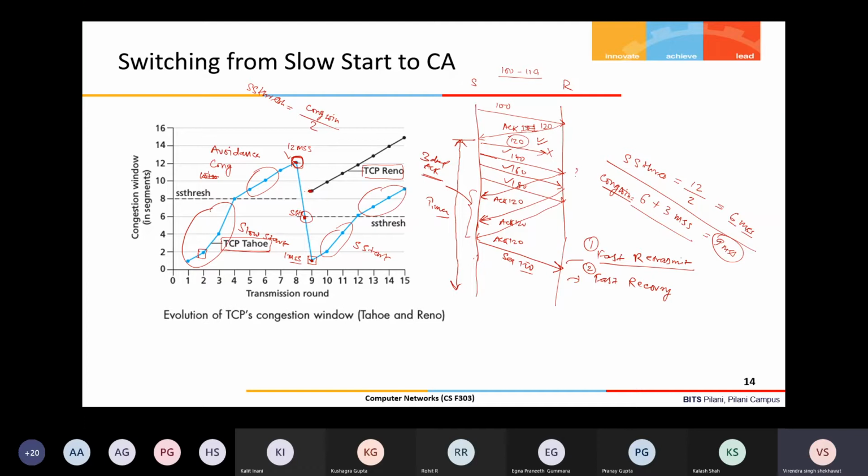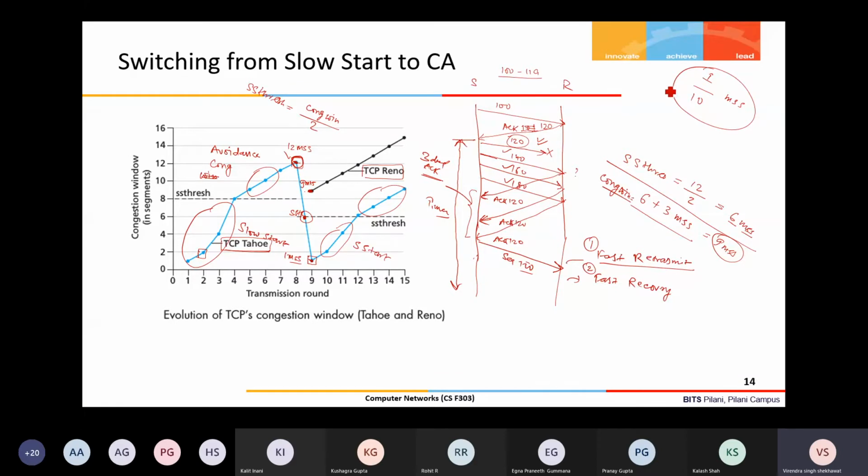In the next round, you make your congestion window 9 MSS in this case, right? And then every round you increase your congestion window by 1 MSS. I already explained that suppose in one round you are sending 10 segments, so per segment it is 1 by 10th. Per ACK which you receive, you increase your window by 1 by 10 of MSS, assuming all segments are of equal size.